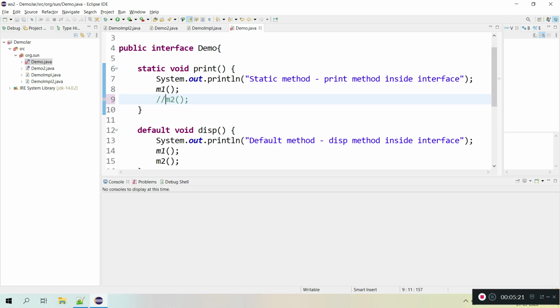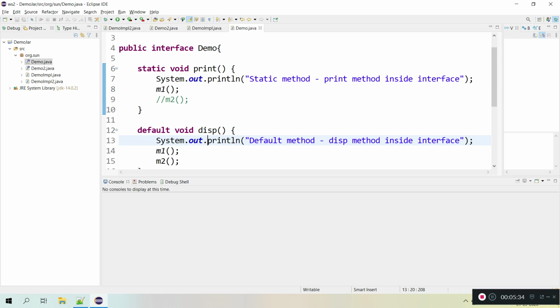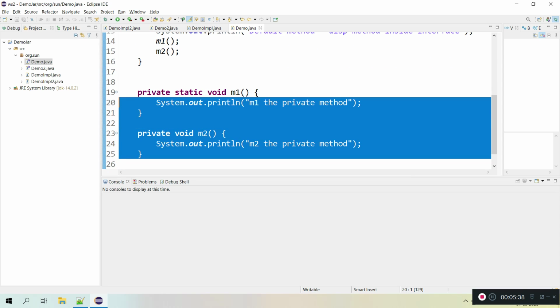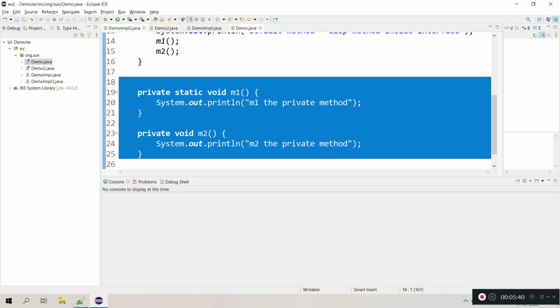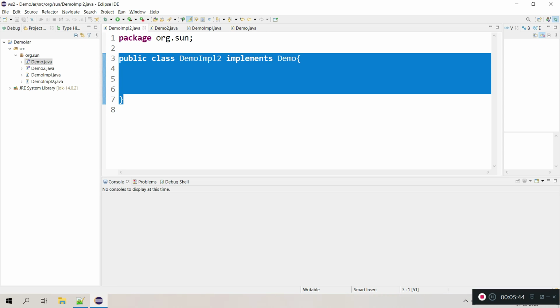One more thing you can observe is the implemented classes. This is my implemented class, and it is not giving any compilation error even though I have introduced new private methods. Two methods in fact I have introduced, but my class is not impacted because those are private methods and their scope is within the interface.